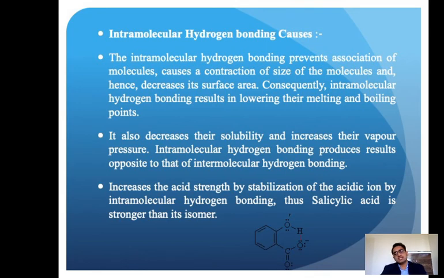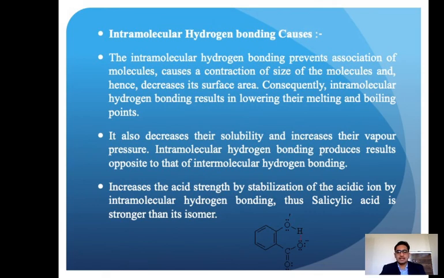Solubility decreases because there is no ionization, and there is no association with another solvent or molecule, because the bonding is within the molecule. So no question arises of any outer bonding or intermolecular bonding. Intramolecular hydrogen bonding produces results opposite to those of intermolecular bonding. We already discussed that intermolecular hydrogen bonding increases melting and boiling point, and intramolecular decreases them. With intermolecular association, solubility increases.